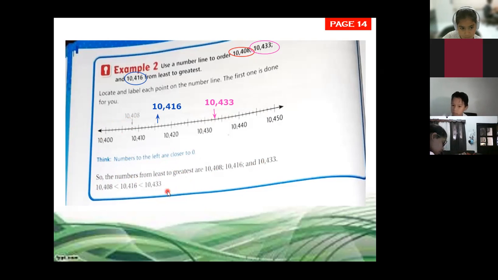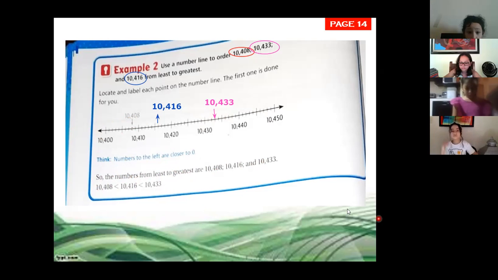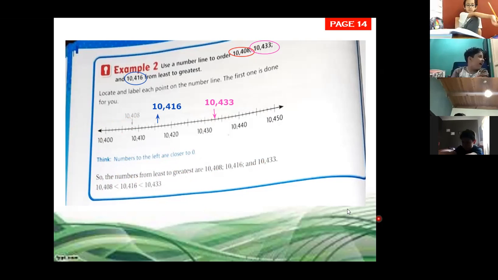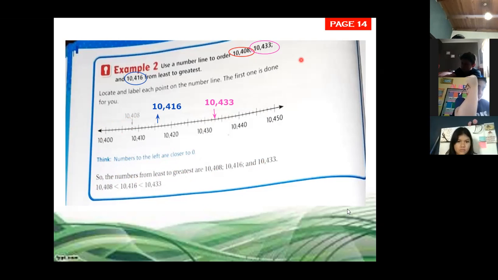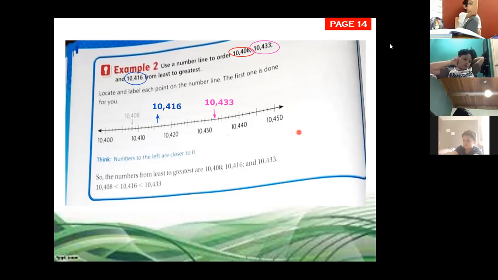Excellent. Questions about this number line? Copy this on your page 14. You have to write this: locate these numbers on the number line. Now, the second part of page 14 is the same. We have to compare the numbers and write if it is greater, less, or equal. Let's continue working on the part.